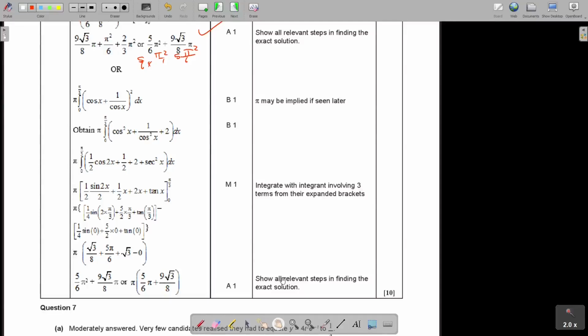Let's just see OR. So let's look at the OR part. Basically, the OR part was just if you didn't use A and you started and integrated from the beginning. Okay, so I would say this was the longer method that they showed you there.